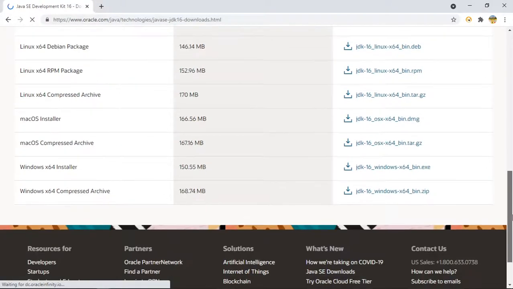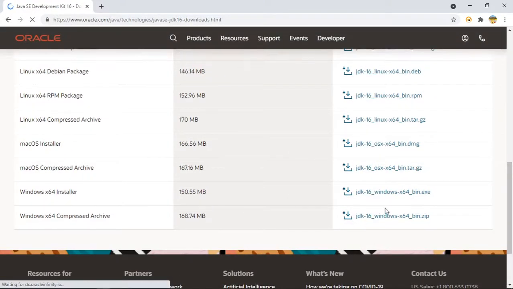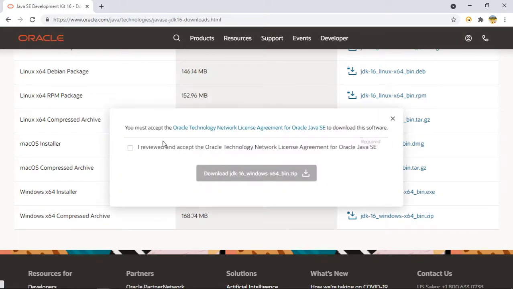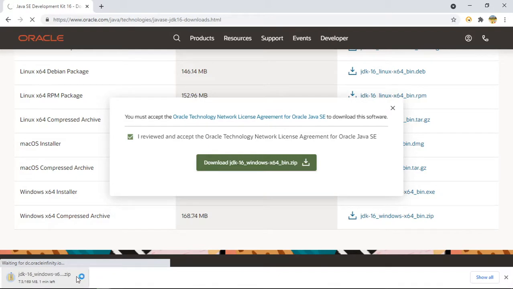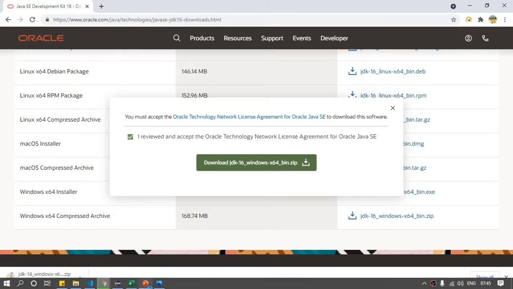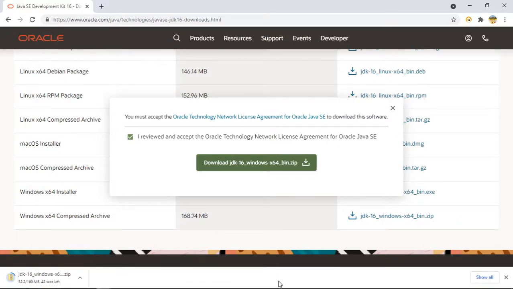Here you can go with this version. I think it is showing the latest version, so you can go with either this one or this one. Once you click this, it will ask you to check this checkbox and you can click this. Depending on the internet connection it will take time, it is around 169 MB. Once it downloads, let us wait for that to finish.